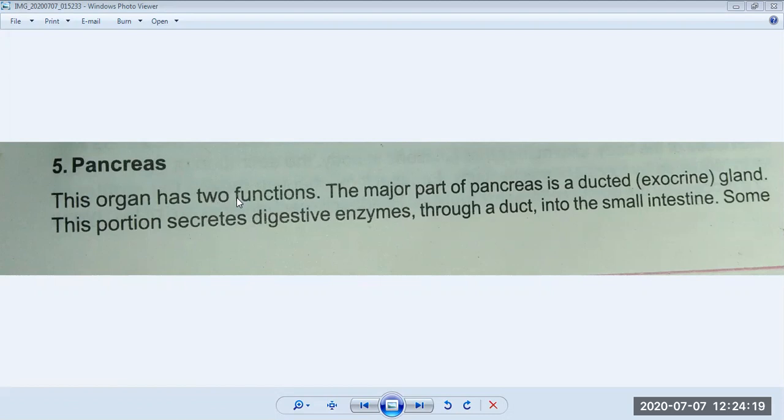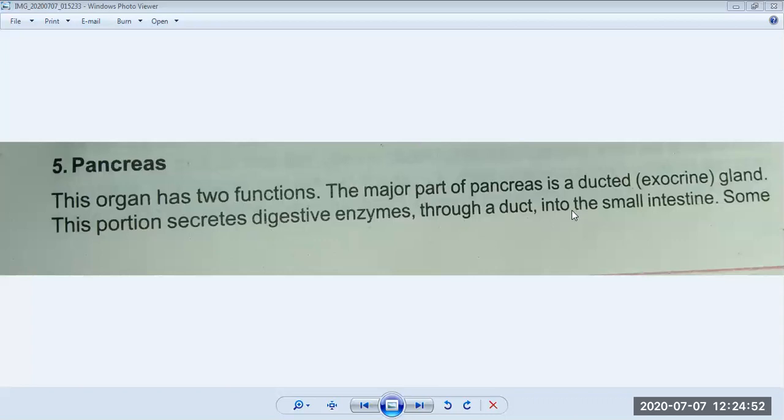Exocrine glands are ducted glands, which have a duct, and this portion secretes digestive enzymes through a duct into the small intestine. You can also see on the screen, the major part of the pancreas is a ducted exocrine gland. This portion produces digestive enzymes through a duct, meaning a tube, into the small intestine.